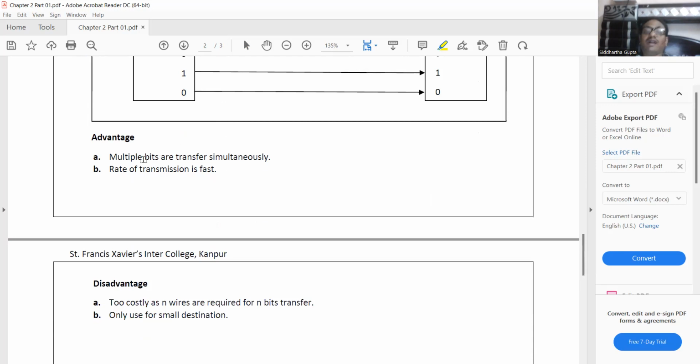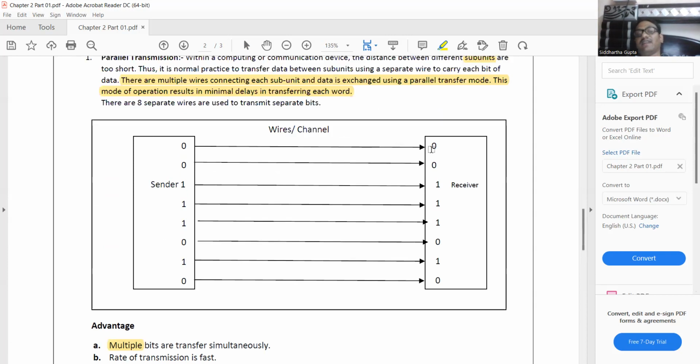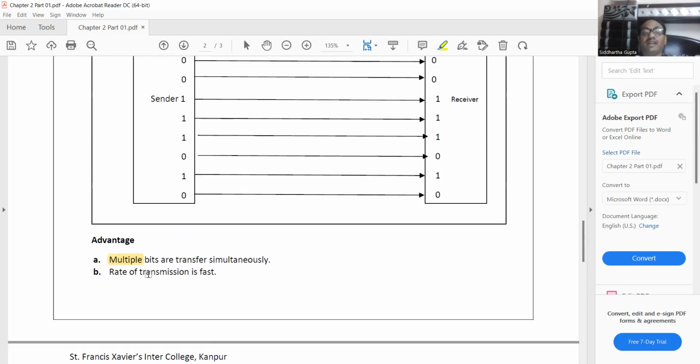The advantage of parallel communication is that multiple bits are transferred simultaneously, that means each bit is transferred at the same time, on the same clock. No bit needs to wait for other bits. The rate of transmission is very fast.